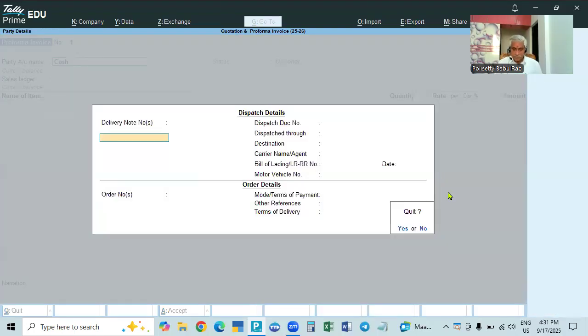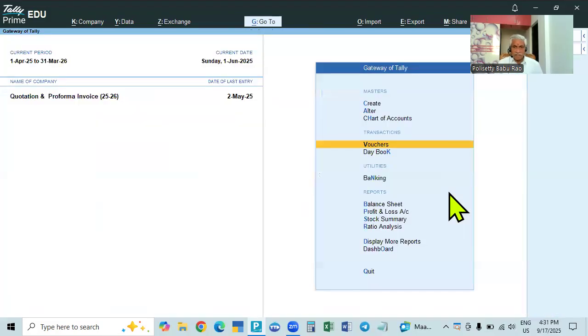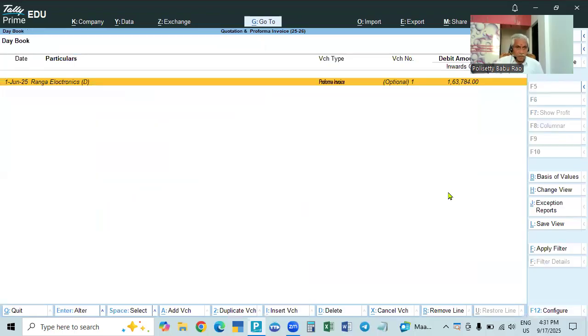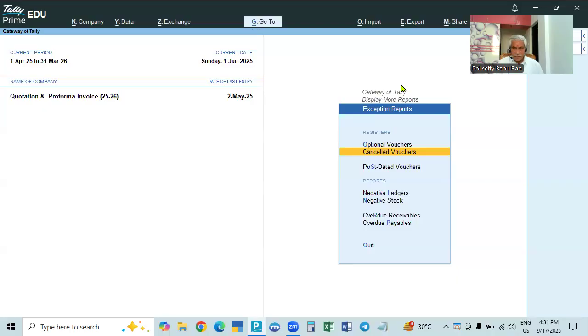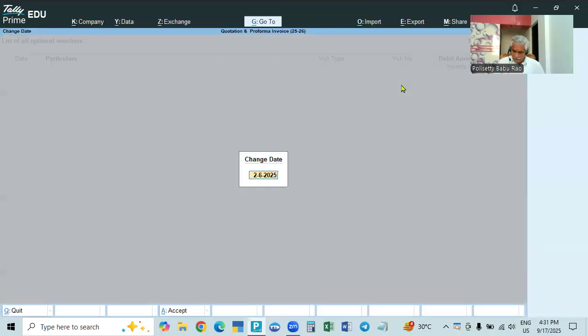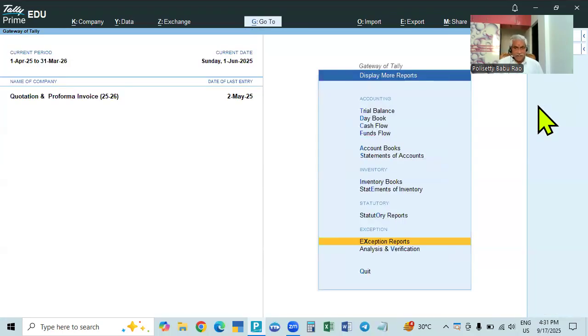Now you see, sorry. What is this cash it is showing? No, sorry, another invoice. Now you go and see the day book. In the day book, 1st June, proforma invoice. It is showing. The previous one was quotation, now it is proforma invoice. And go to this place also, display more reports, and if you see here, go to optional vouchers, and 1st June we have given. So on 1st June, this is proforma invoice, optional voucher 1. Okay, sir. And it will not affect the books.